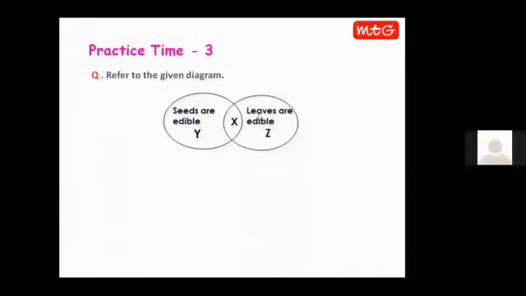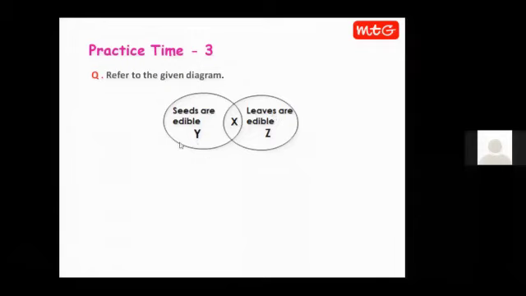Now the basic idea of a Venn diagram is that it has overlapping circles. The portion which is overlapped, which is common to both the circles, whatever variable is placed in that portion, suppose we have placed X over here. X is supposed to be a plant whose seeds are also edible and whose leaves are also edible. So this X has characteristics of both the circles.